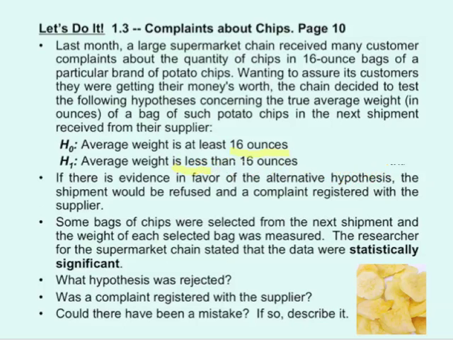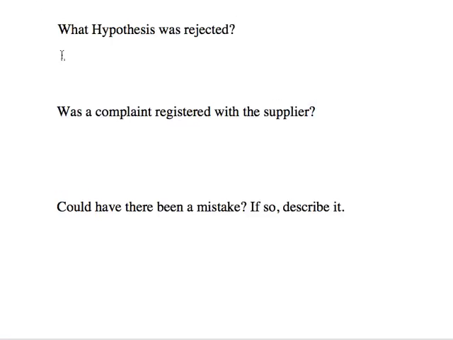If there is evidence in favor of the alternate hypothesis, that is, we reject the null, the shipment will be refused and a complaint registered with the supplier. Some bags of chips were selected from the next shipment and the weight of each selected bag was measured. The researcher for the supermarket chain stated that the data were statistically significant. So we want to know three things. What hypothesis was rejected? Was a complaint registered with the supplier? Could there have been a mistake, and if so, describe it. Let's see if we can answer these questions.